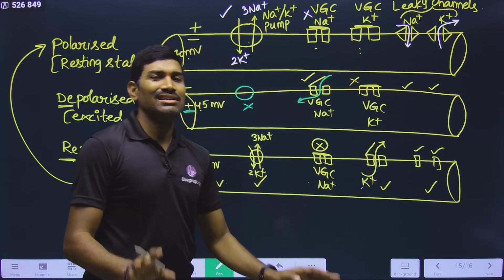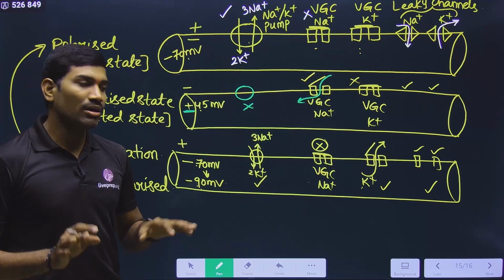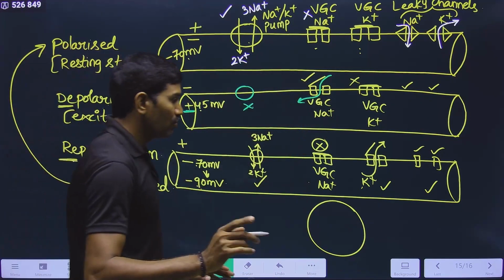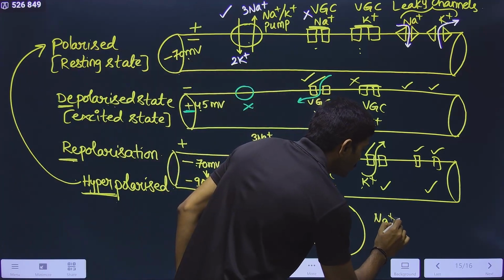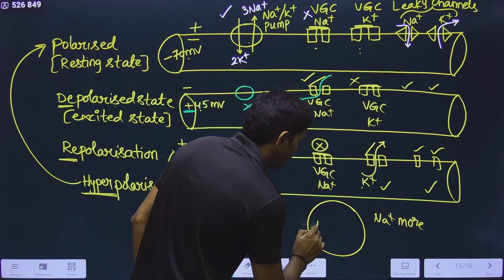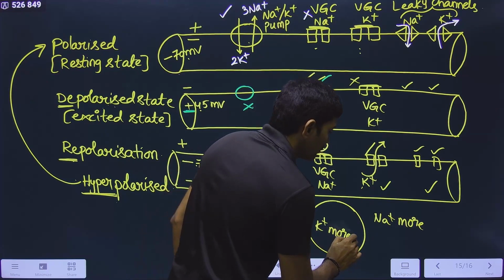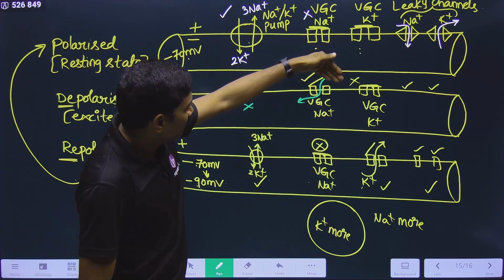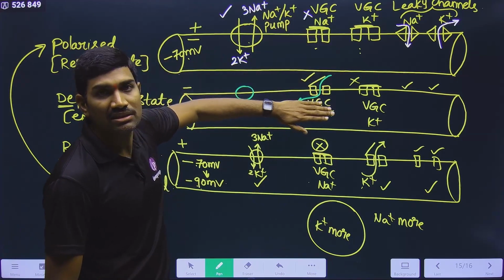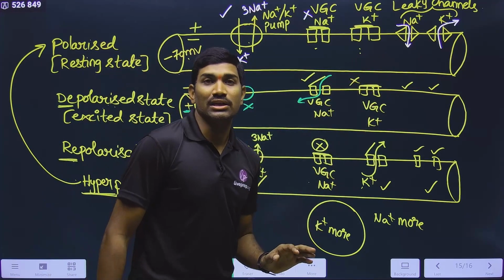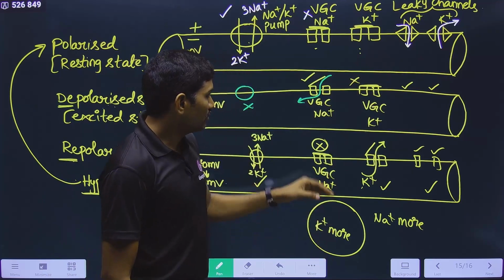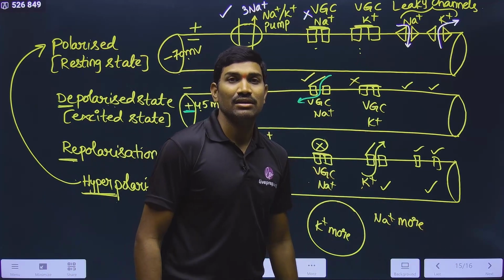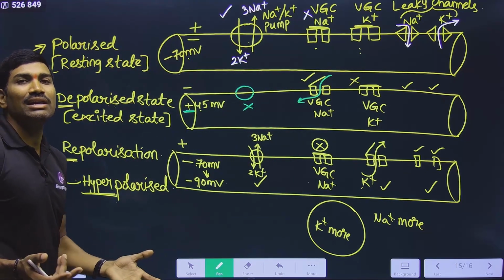But you just understand the problem here. The problem is, in the normal cell, once it is coming back to the original polarized state, what do you need? Na plus more outside and K plus more inside is required. This is what is actually required. But during this process, what happened? Na plus came inside. It is present inside the cell. And K plus is going outside. Understood or not? If Na plus is stored inside and K plus is gone outside and present there, then in the next round, how will it happen?